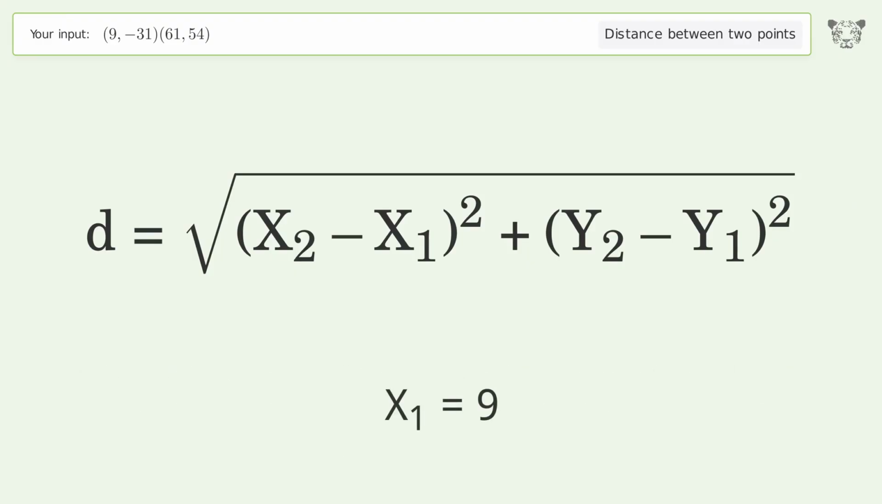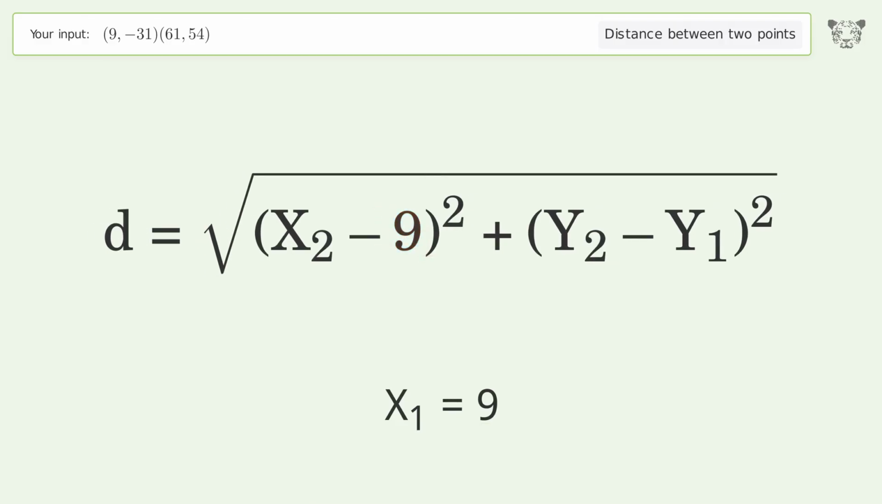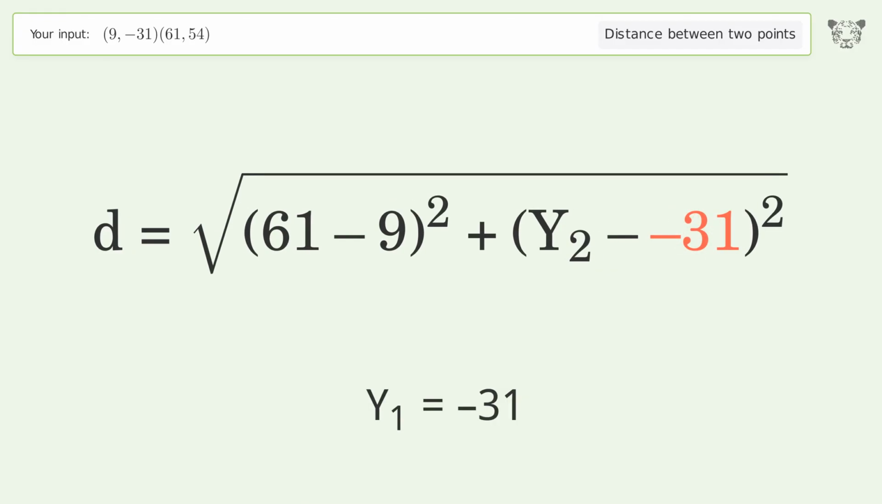x1 equals 9. x2 equals 61. y1 equals negative 31. y2 equals 54.